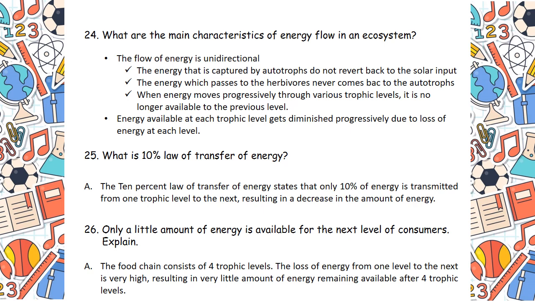Energy available at each trophic level gets diminished progressively due to loss of energy at each level.